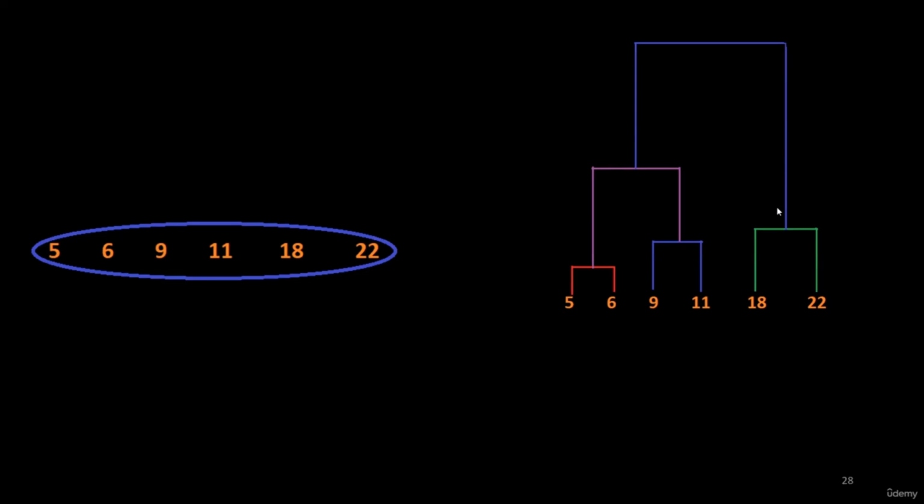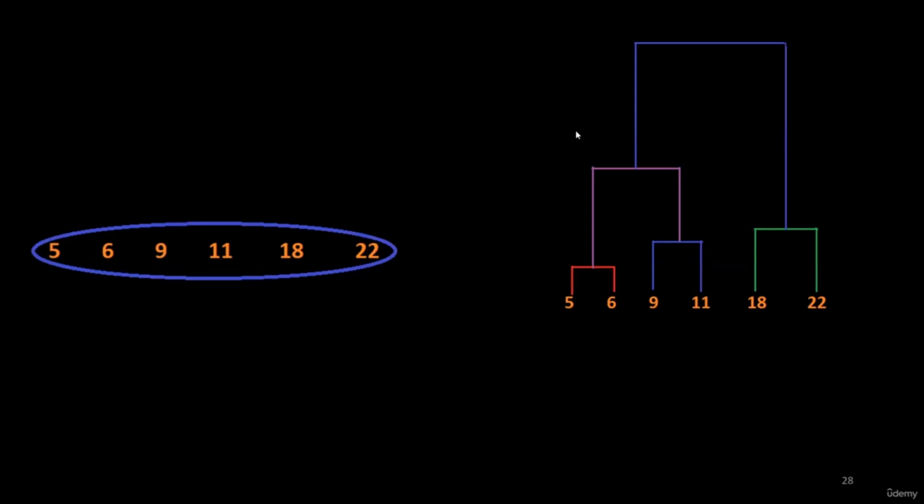If I select this line, this seems to be the maximum line. But the thing is, this line could interfere if I extend this horizontal line. So based on this, I cannot select this line, and I am left with this line. So this is my vertical line, which is the maximum line in this example. If I draw a threshold here, remember from the previous lecture, the threshold is a horizontal line which moves across the dendrogram.